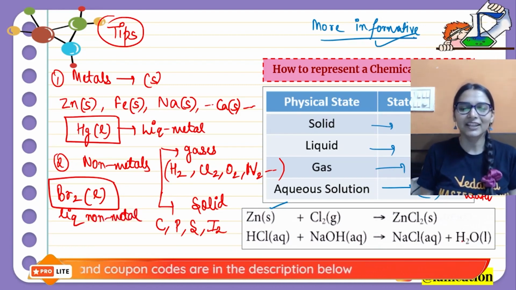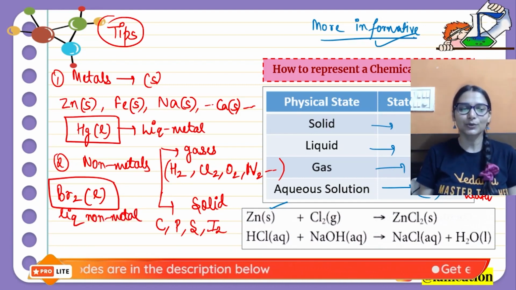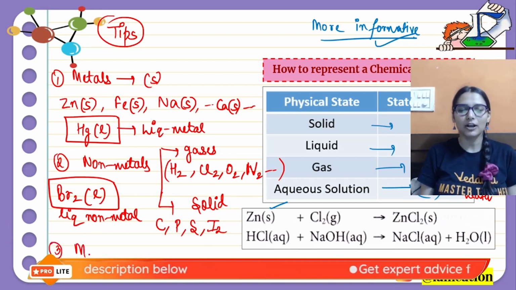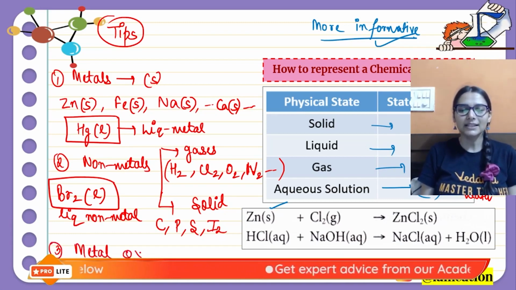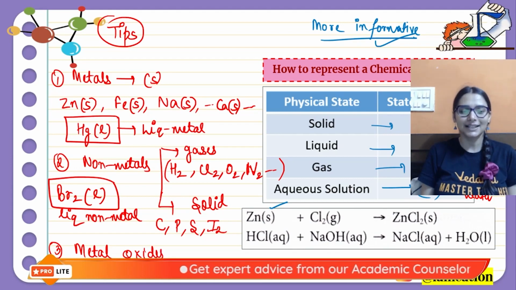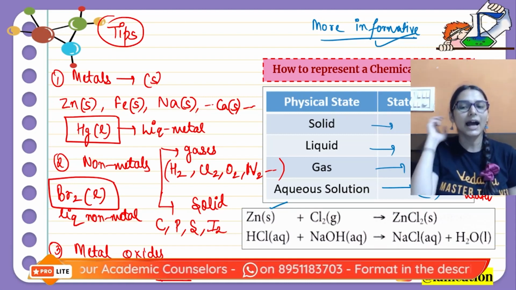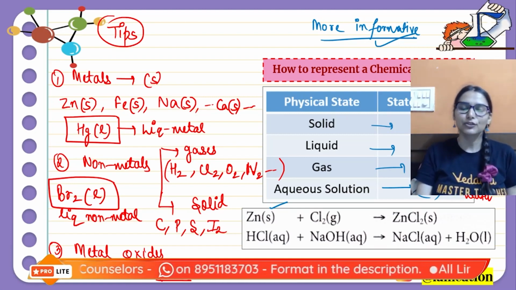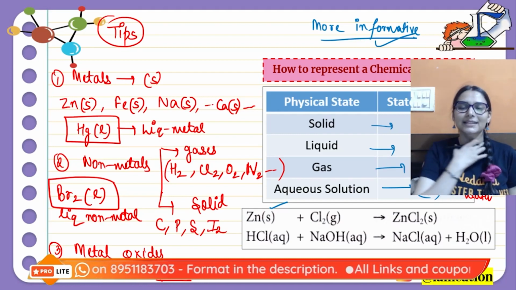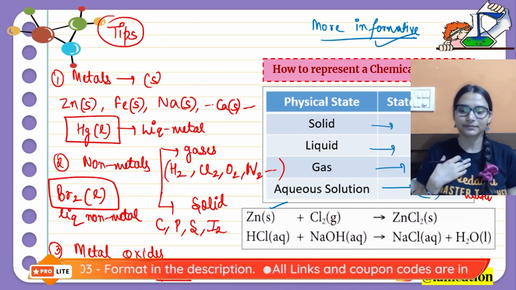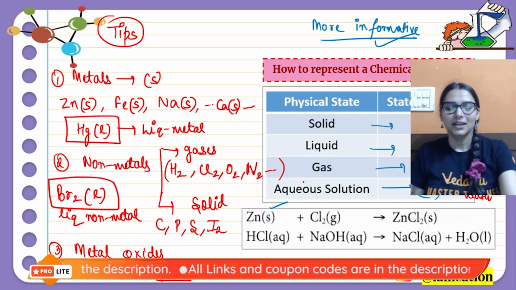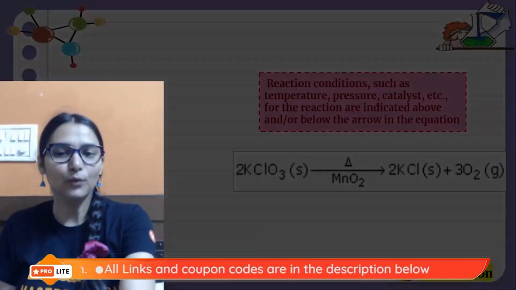Then there are other things as well, like metal oxides. Metal oxides are generally found in the solid state. Similarly, we have tricks for salts also. I will tell you after some time. You can identify the state of salts also, just the same way. I will give you tips around that as well.